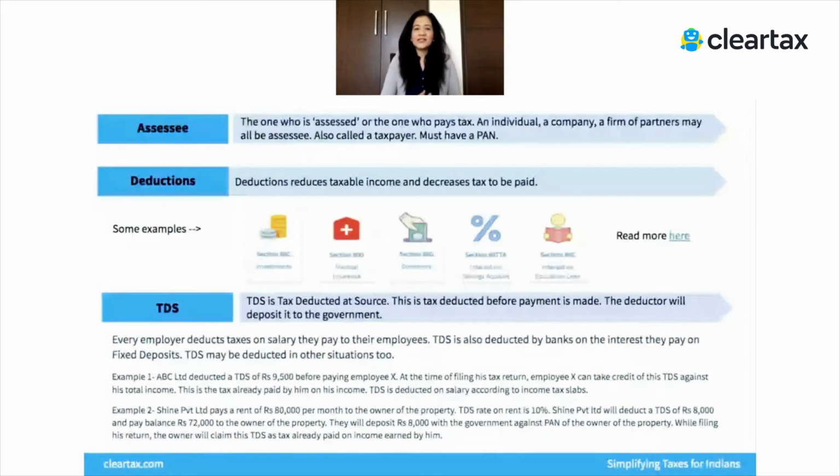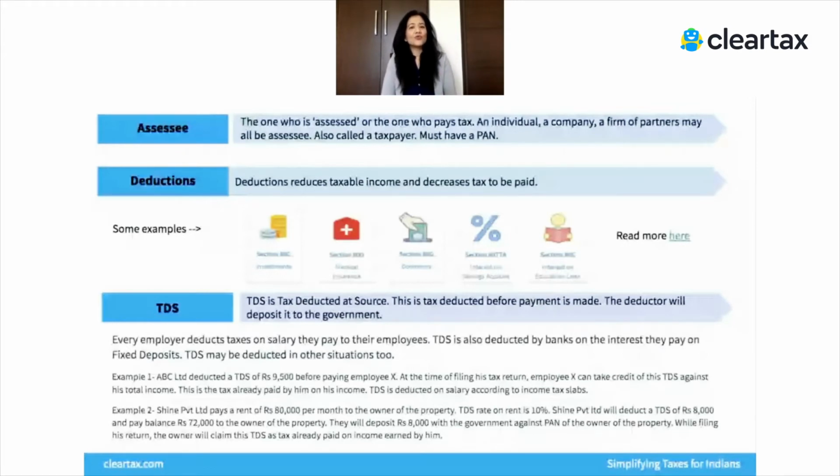And these various sections allow you certain deductions based upon what you have already spent or money that you may have invested. On the basis of that, you're allowed to claim deductions. Now, you reduce these deductions from your total taxable income and reduce the total tax that you have to pay. You'll find a lot of reading material on ClearTax. You'll find a lot of examples.